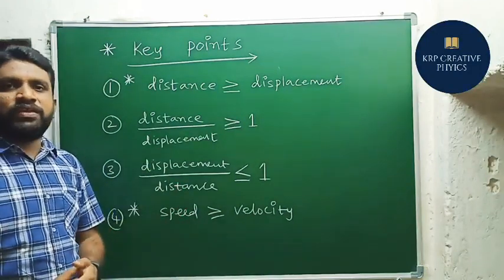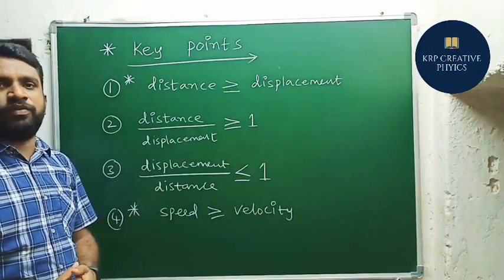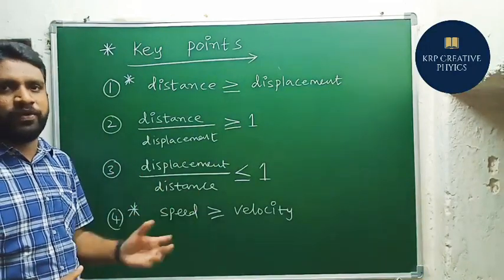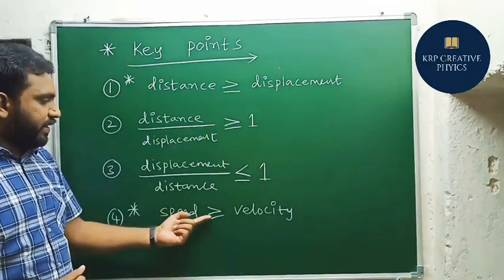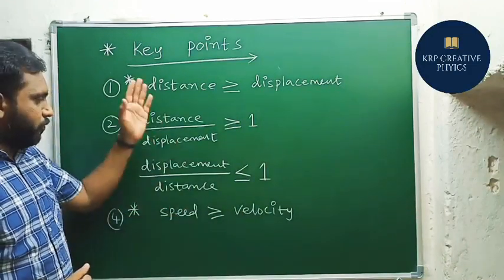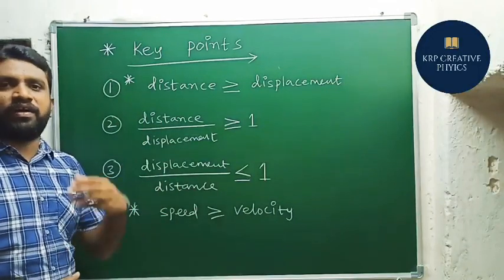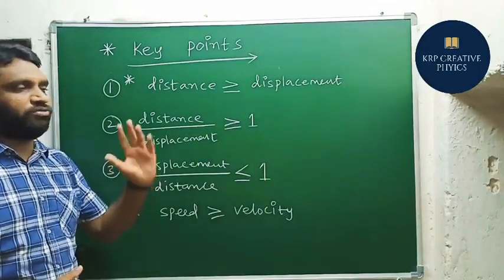When the object is moving in a straight line path, both distance and displacement will be the same, and the ratio with respect to time is also the same. That's why we can say speed is greater than or equal to velocity. So these four points are very, very important in all competitive exams. Keep them in your mind, everyone should remember these points.